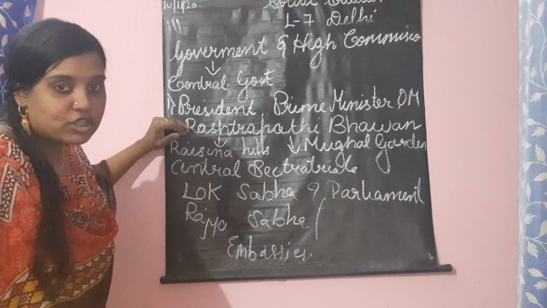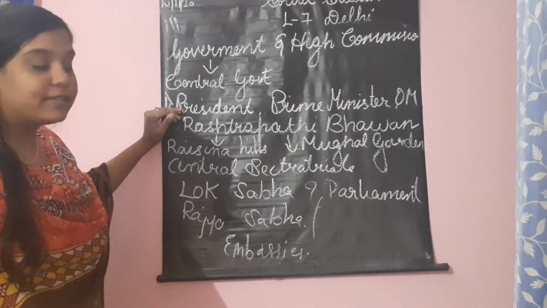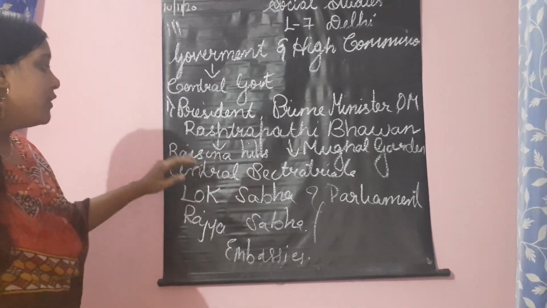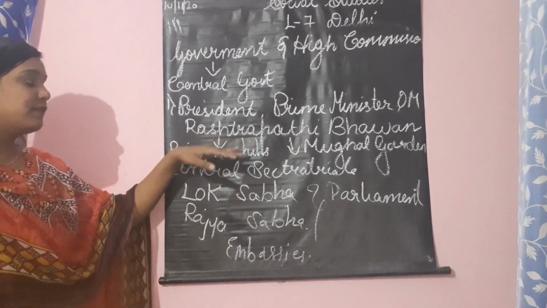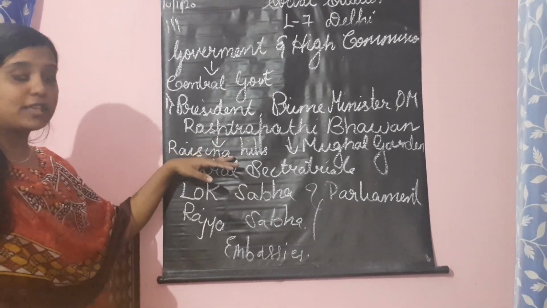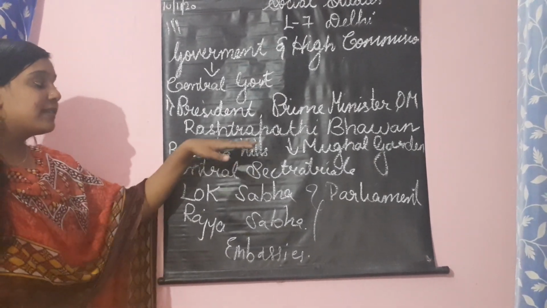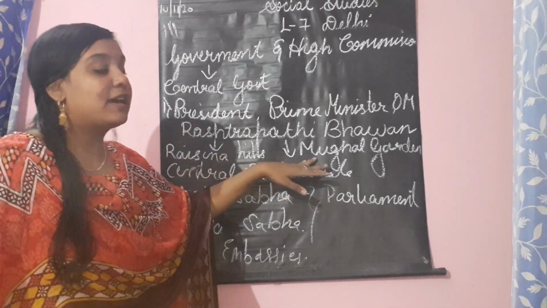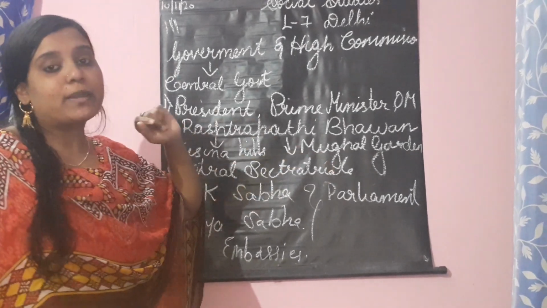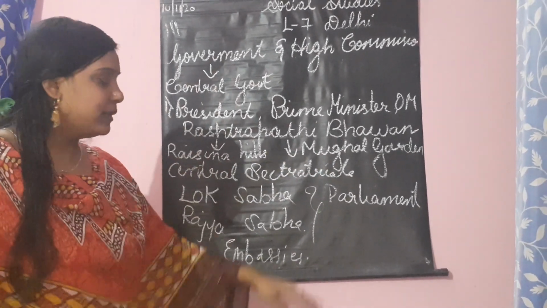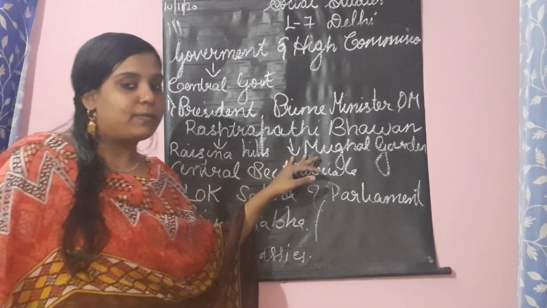The President lives in Rashtrapati Bhavan, which is situated in the Raisina Hills. In front of Rashtrapati Bhavan there are Mughal gardens. They are beautiful Mughal gardens which are open to the public. We can also go and see the Mughal gardens in the month of February.